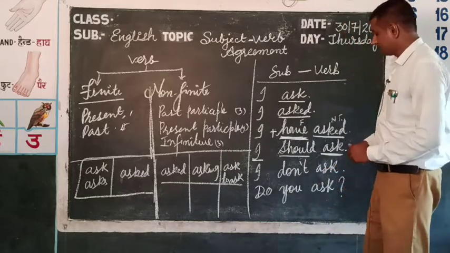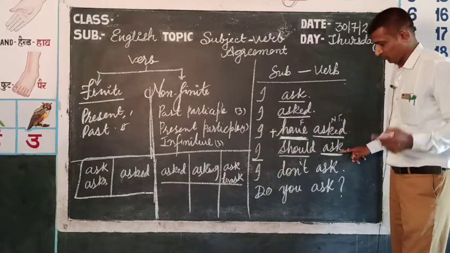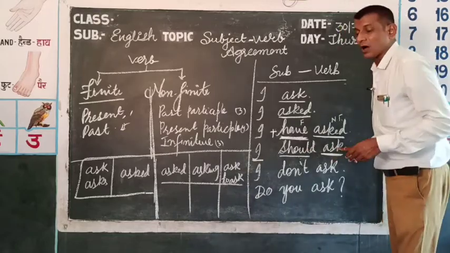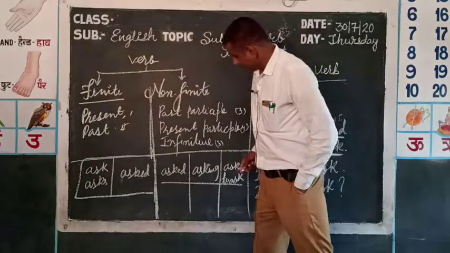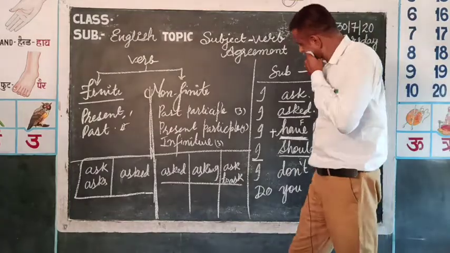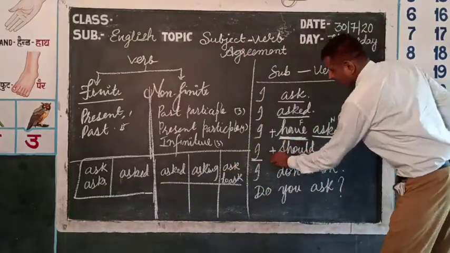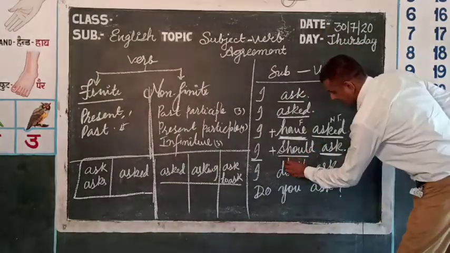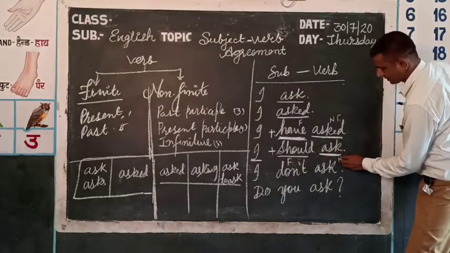What I told, just see this ask: is this the first verb in the sentence? No, already should is there. Is this with the subject? No. So how can this ask be a finite verb? Very simple. So now this ask is not finite, this is non-finite. So the subject agreement is with should. So now this is finite, okay, and this ask is non-finite.